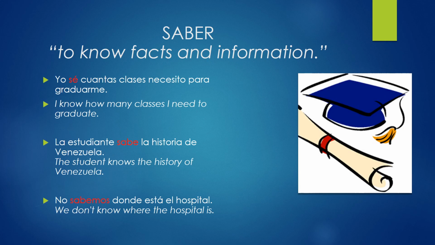On the flip side of that, the verb saber is what you would use if you're talking about knowing facts and information. Yo sé cuántas clases necesito para graduarme. I know how many classes I need to graduate. So that's a fact, that's some information that you know, so you would use saber. La estudiante sabe la historia de Venezuela. The student knows the history of Venezuela. So facts and information, history, you would use saber.